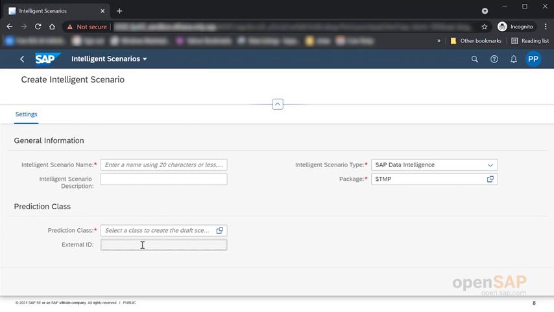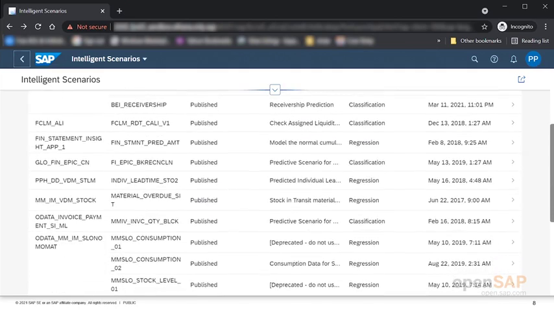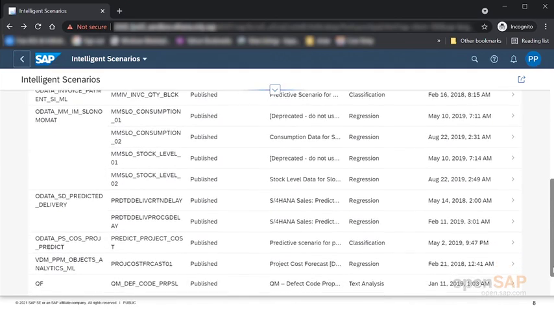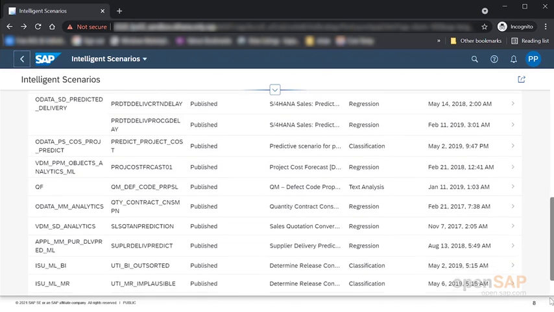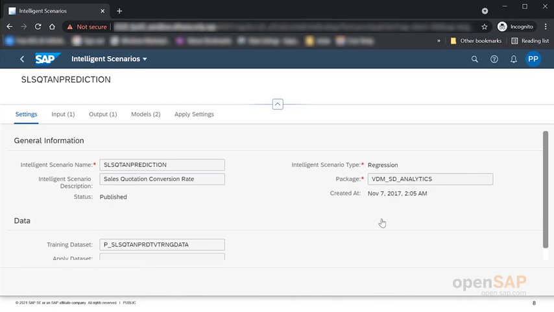This external ID is important because based on it you have your inference URL or the training URL, and this is coming in from the data intelligence. In future you will also have other options like the AI cockpit and the AI business services. Now that you saw that, let us quickly see how one of these services looks. I am taking one example, the sales quotation conversion. It is a regression scenario. We have used a regression algorithm, a HANA APL or a HANA PAL algorithm.